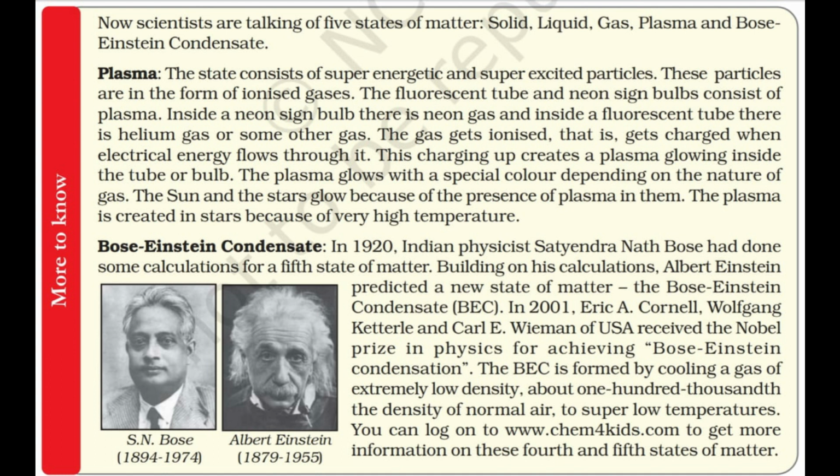Bose-Einstein condensate. In 1920, Indian physicist Satyendra Nath Bose had done some calculations for a 5th state of matter. Building on his calculations, Albert Einstein predicted a new state of matter, the Bose-Einstein condensate, BEC. In 2001, Eric A. Cornell, Wolfgang Ketterle, and Carl E. Wieman of USA received the Nobel Prize in Physics for achieving Bose-Einstein condensation.